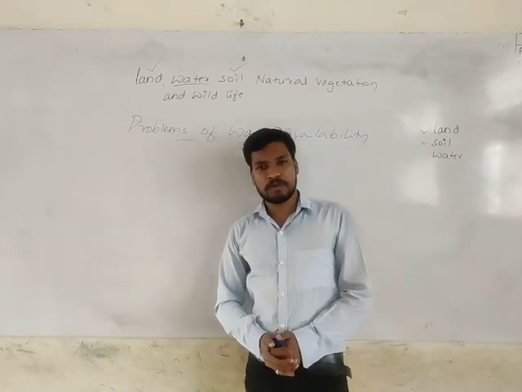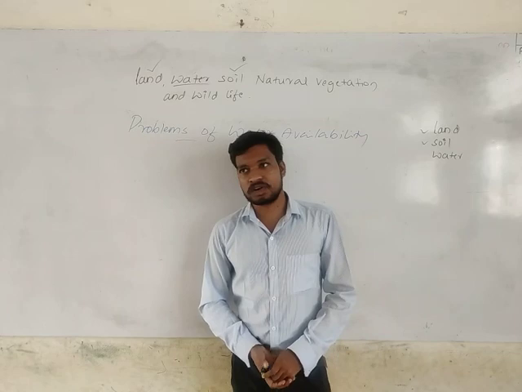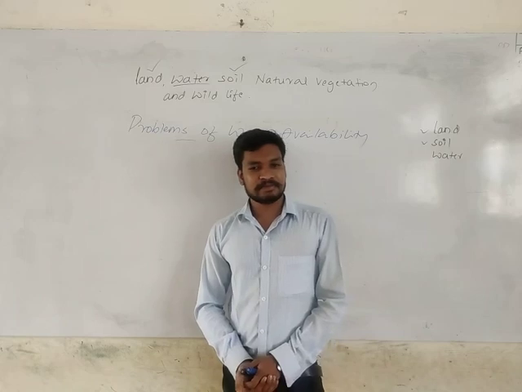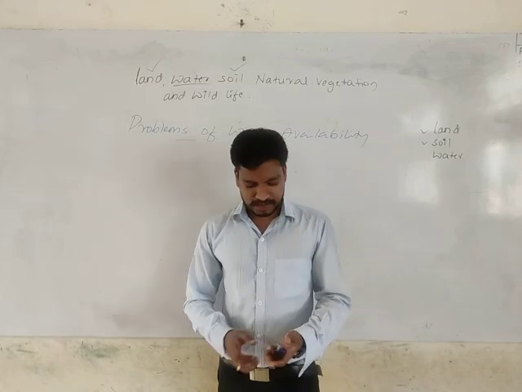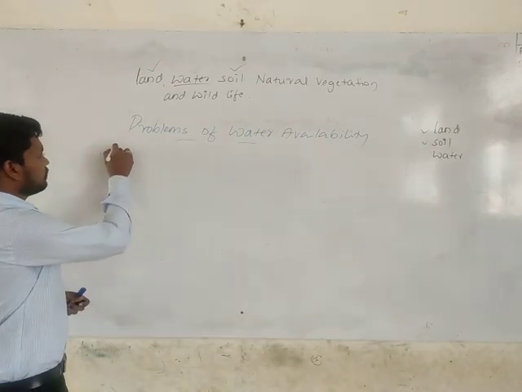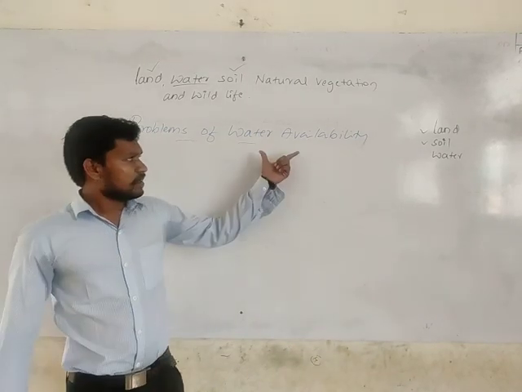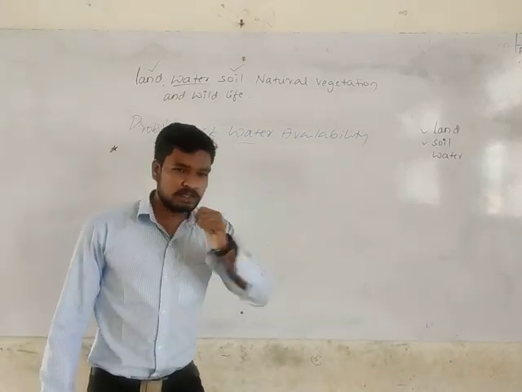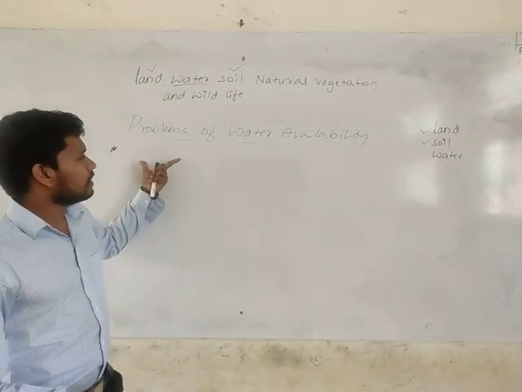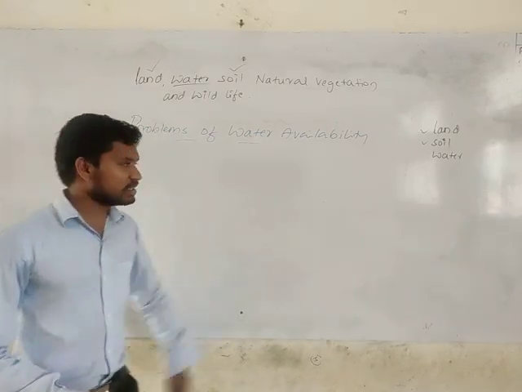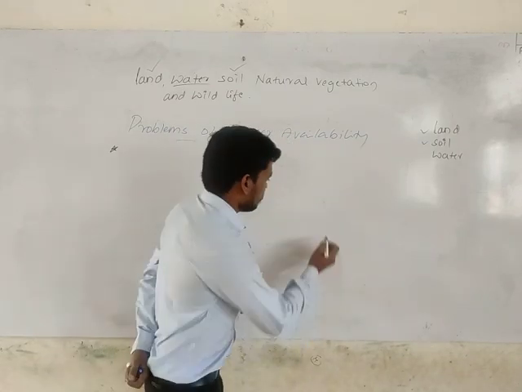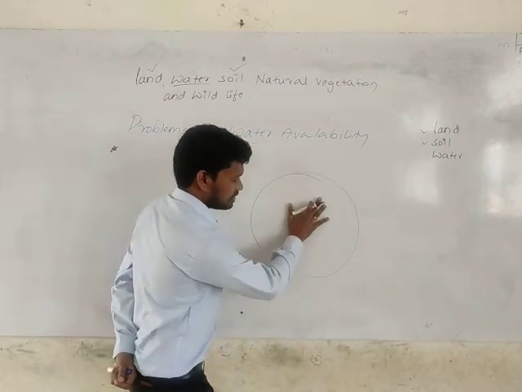What are those factors which cause us not to get an equal amount of water everywhere? What are those problems? Like the fresh water, only 0.01% is available on the Earth's surface. So here, this water availability over the Earth's surface is not equal.